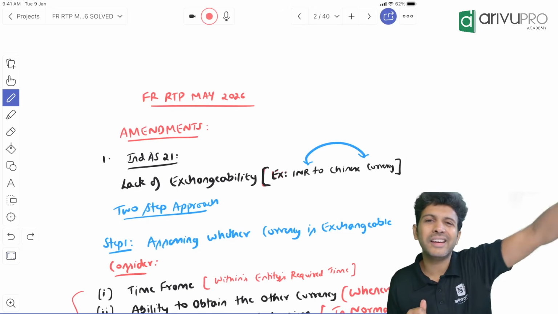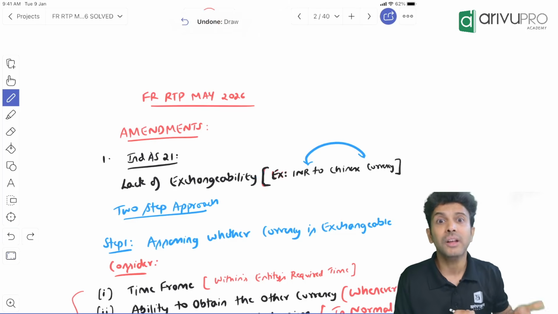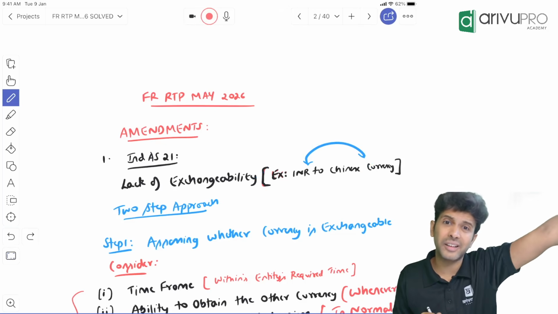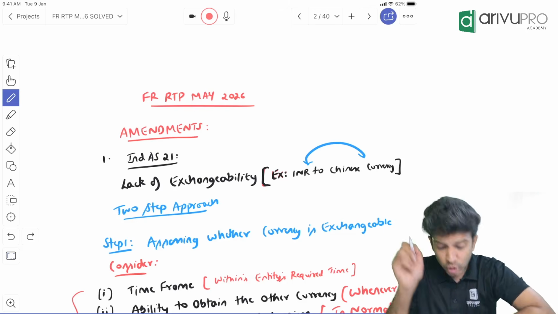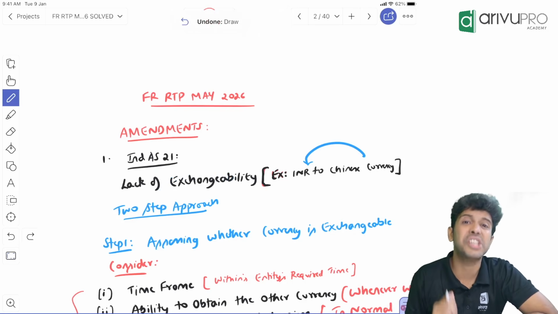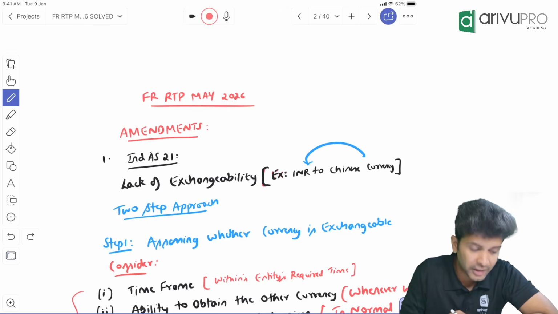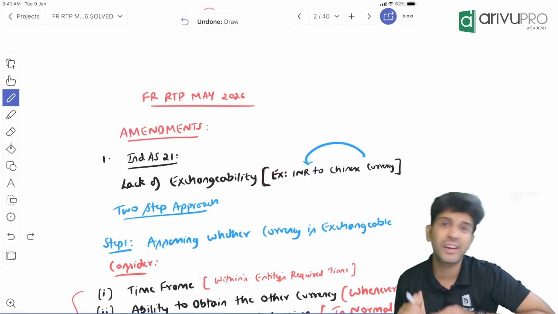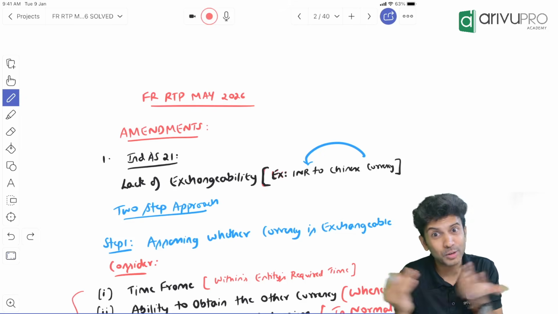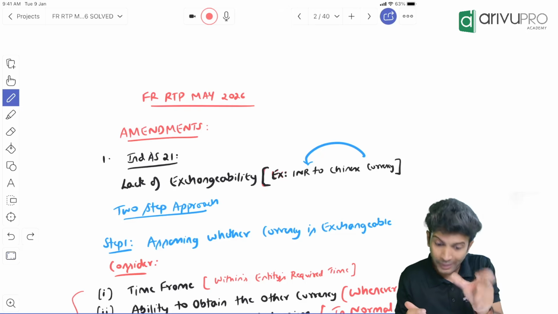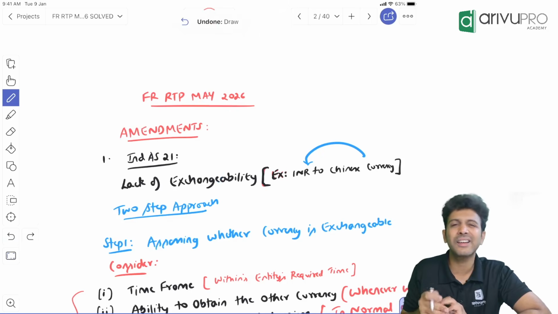Sir, when you talk about Indian rupees, INR to dollars, INR to pounds, maybe INR to Chinese currency, it may be easy. When you have done a particular transaction with, let's say, a remote country, some corner country, some not so famous country, you need to check whether the currencies are interchangeable. Can you convert? Because there may be a possibility that from INR to that foreign currency or foreign currency to INR, you may not be able to easily convert. Especially now the war is going on, right? It's a war-like environment. So for each country, there might be some difficulty you might face in conversion. If at all you are facing this difficulty in conversion, then only this amendment will come into picture.